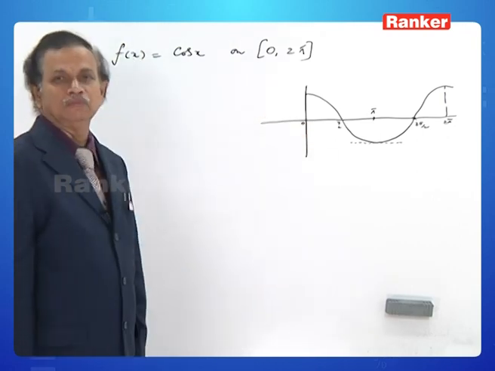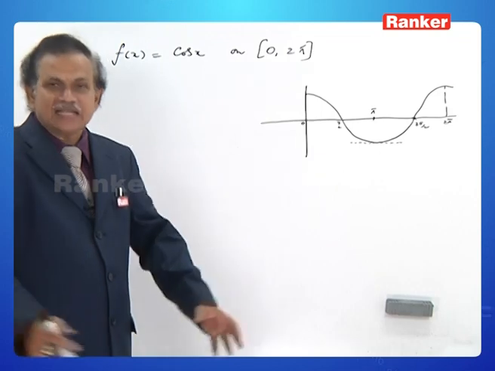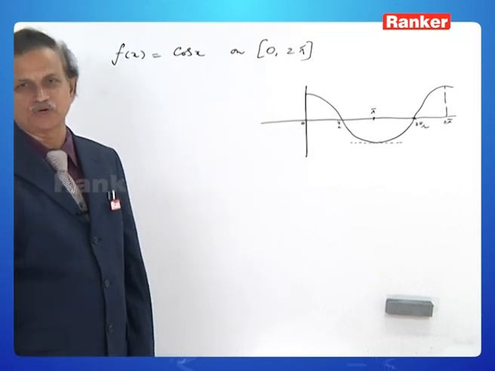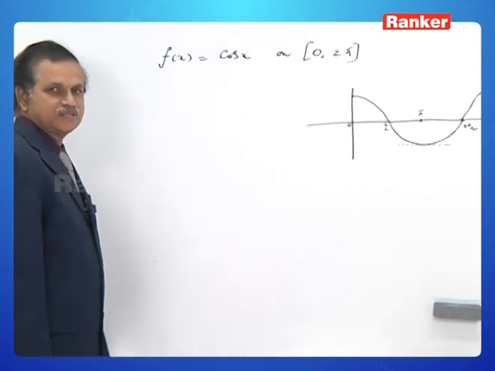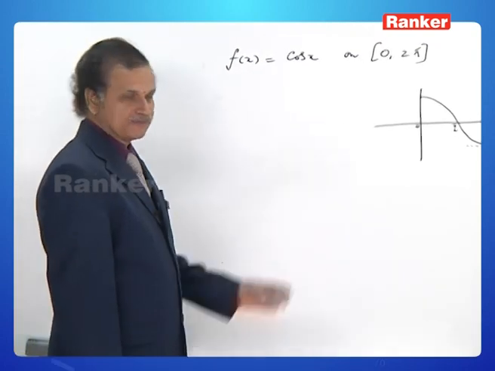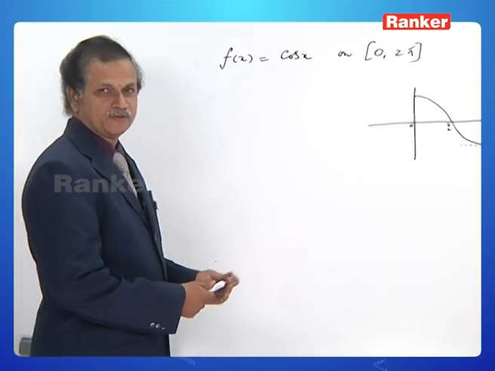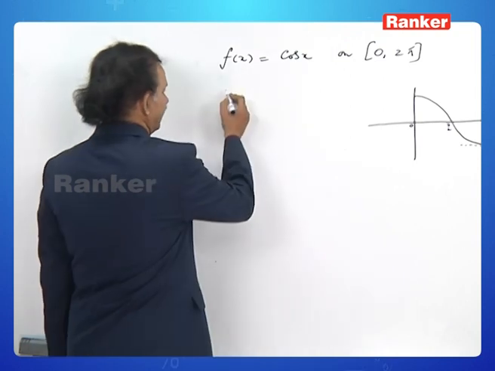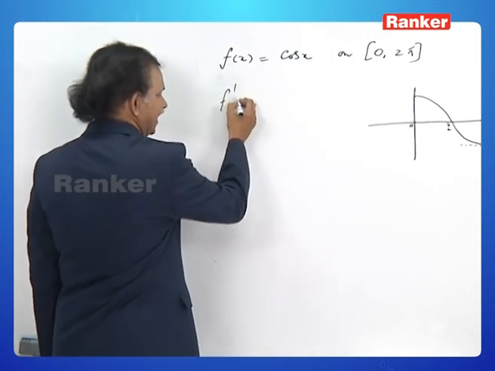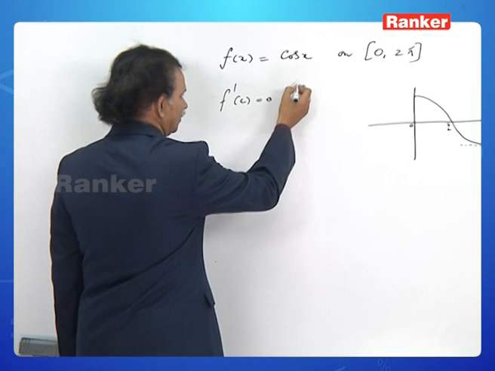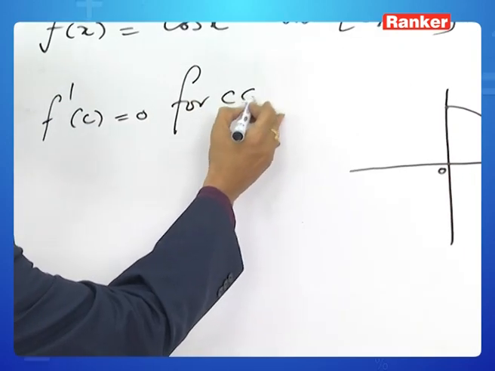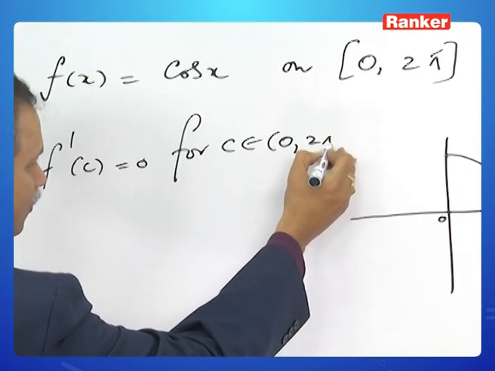Is it true? Let us now gather the theoretical evidence about that. It is continuous, it is derivable, f of 0 is equal to f of 2 pi. Therefore, there exists one c such that f dash c is equal to 0 for some c belonging to the open interval 0 to 2 pi.